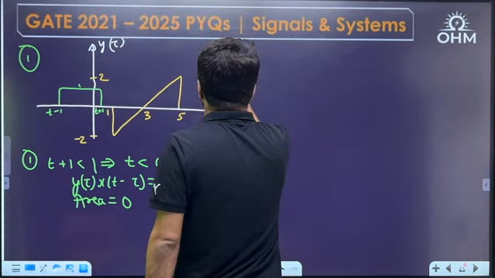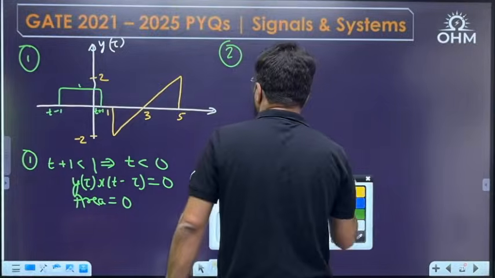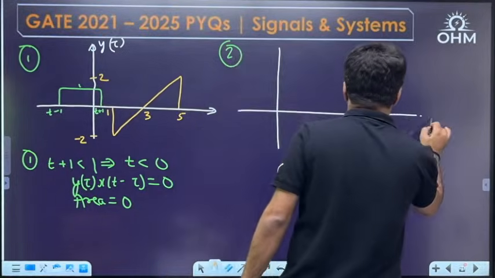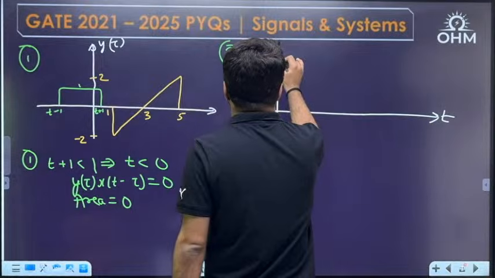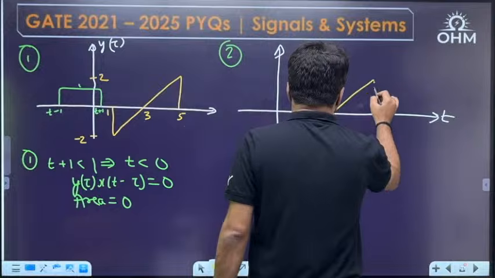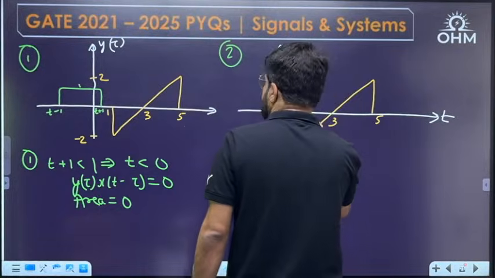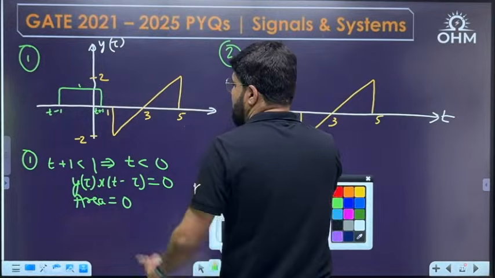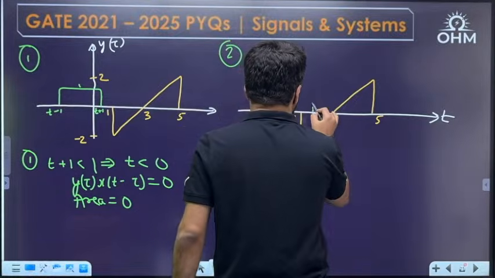Now, what can be the second possibility? The second possibility is, anyways, y tau is fixed. I have not changed y tau. This is 5, this is 3, this is 1. But the other one, t minus 1 to t plus 1, is here.